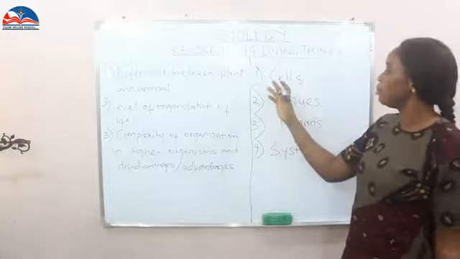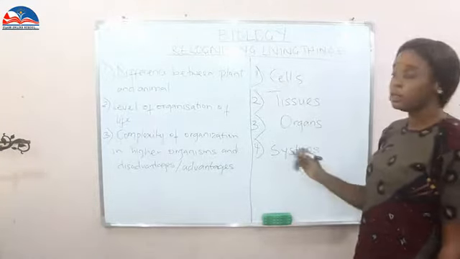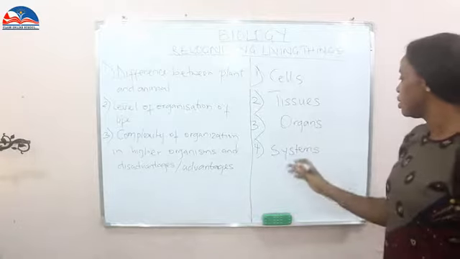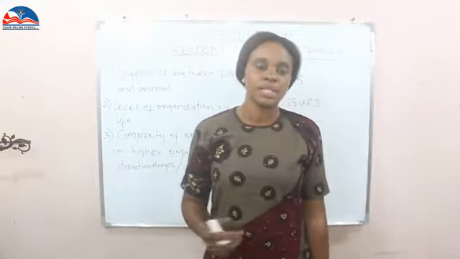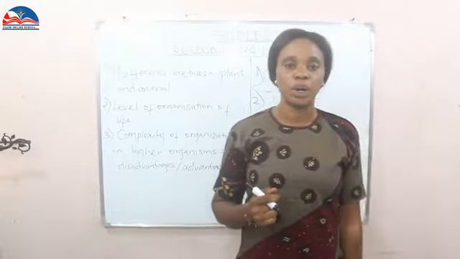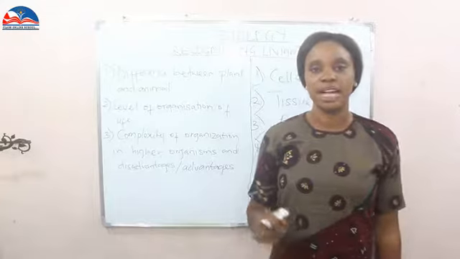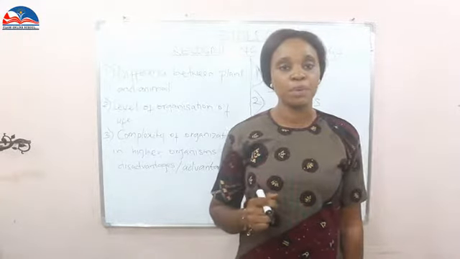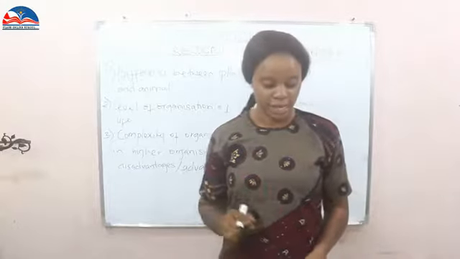Like I said before, number 1, cells. Number 2, tissues. Number 3, organs. Number 4, systems. Cells are often called the building block of life. They are the smallest units of life that can replicate. Examples are amoeba, paramecium, euglena, etc.